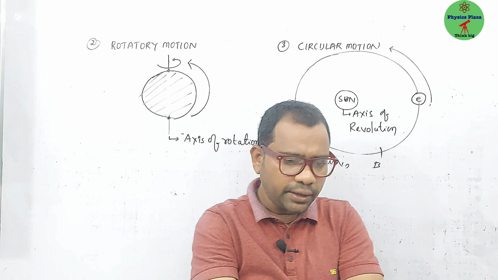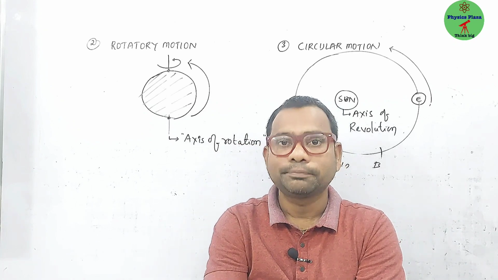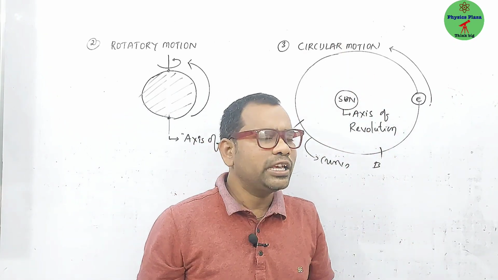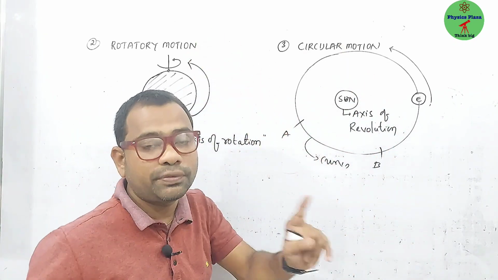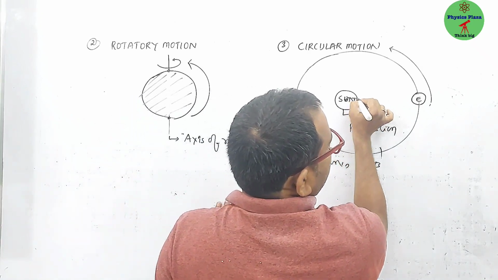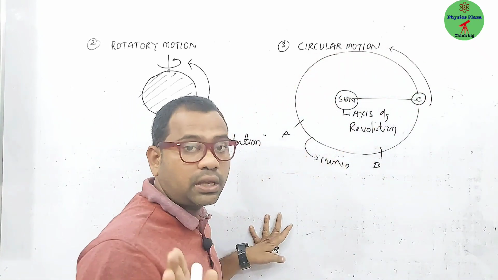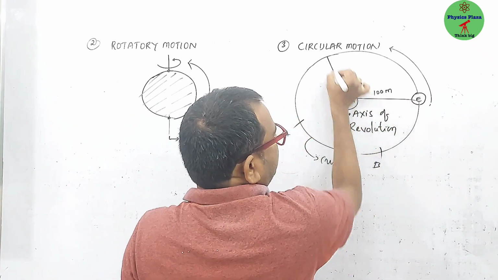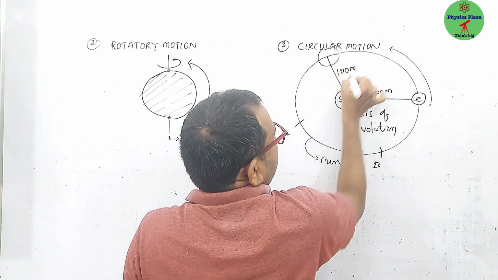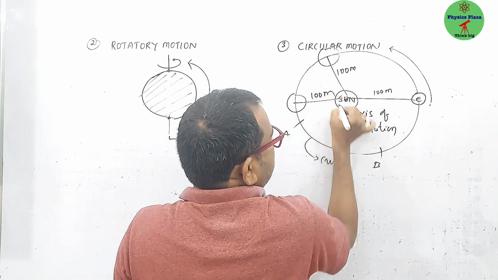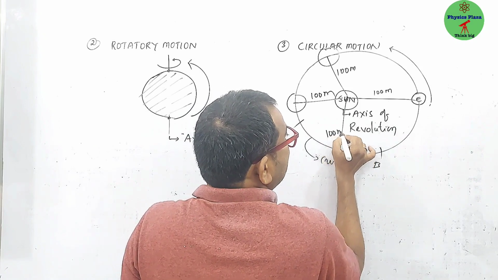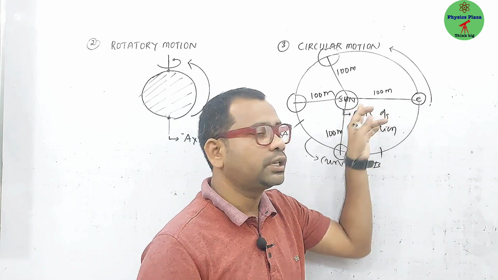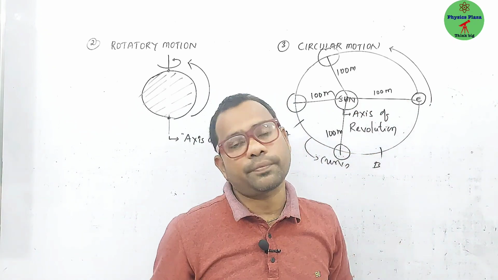But when I say it is a special case of curvilinear motion, then you will get one doubt: sir, what is the difference between circular motion and curvilinear motion? Yes, my dear, I will tell you. First, I need to tell one more point for circular motion. If it was a purely circular path, let's say this distance is 100 meters, here also 100 meters, here also 100 meters. Means in a circular motion, the distance between the object and the center will be fixed.